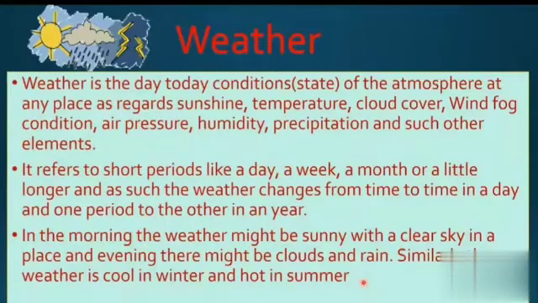Similarly, the weather is cool in winter and hot in summer. We all know this. Weather means very short period conditions, changing from time to time and day to day. This is called the weather. This is a short period measurement.